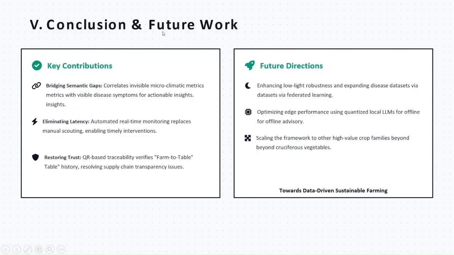To summarize, our system makes three key contributions. It bridges the gap between invisible sensor data and visible disease symptoms, giving farmers one unified picture. It eliminates latency, replacing slow manual checks with automated real-time monitoring. It restores trust through QR-based traceability. Consumers can scan a QR code and see the full farming history of what they buy.